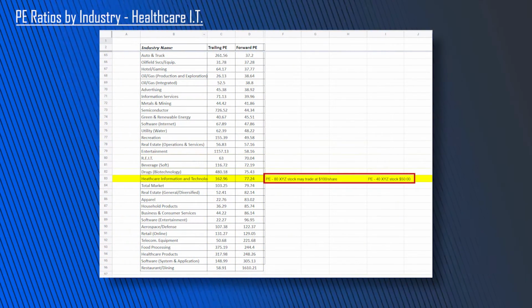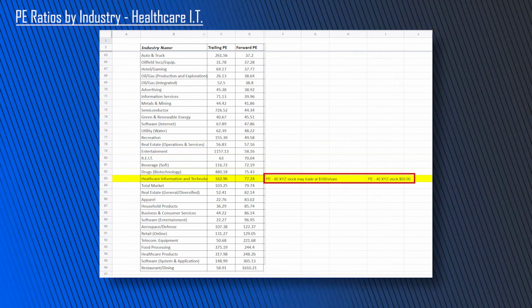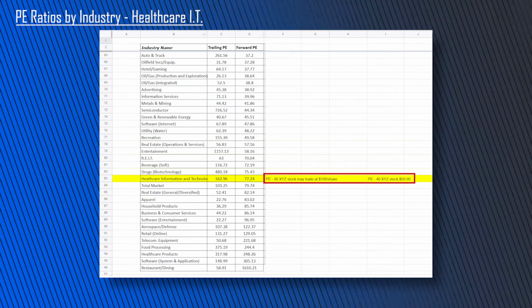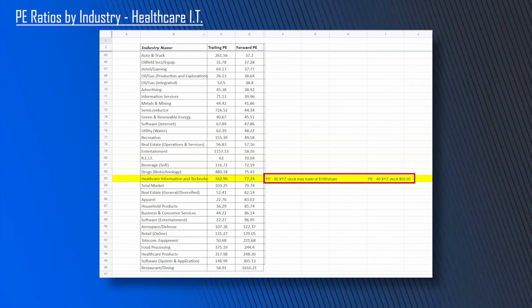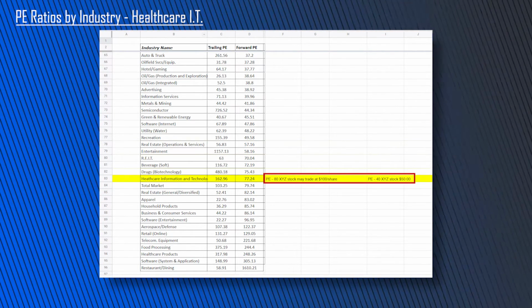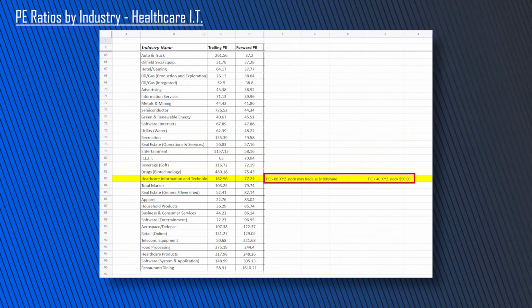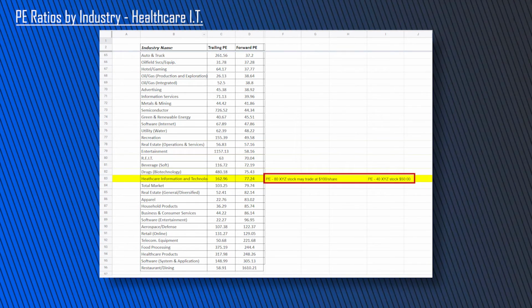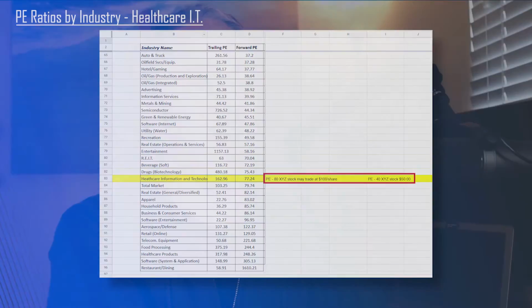With a PE of 80, XYZ stock may trade at $100 per share. But let's say people aren't as bullish on this industry. If the PE instead were 40, then XYZ stock, which is earning the same amount of money, but people don't have as positive an outlook on the future, they might assign it a lower PE ratio.